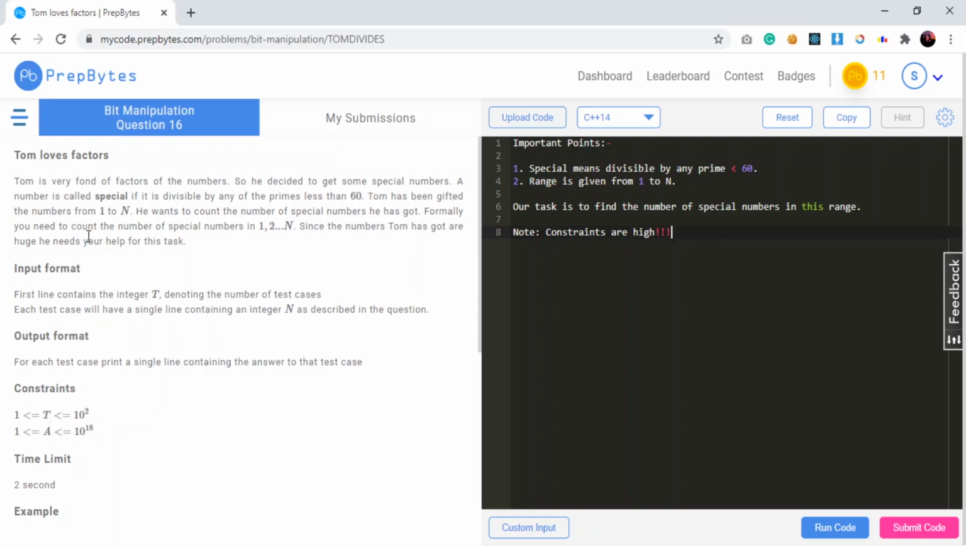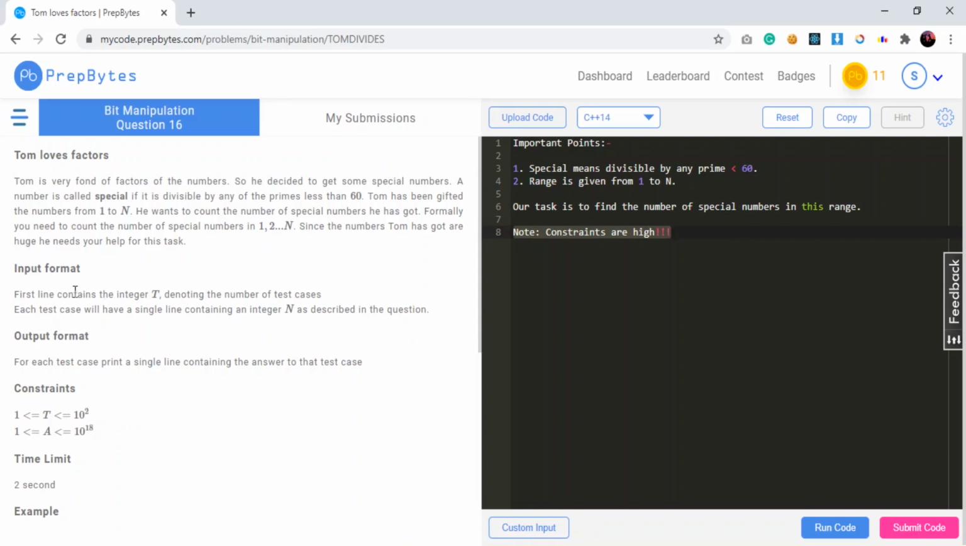Formally, you need to count the number of special numbers in this particular range 1, 2, 3, 4 up to n. So this is the gist of this problem statement. Since the numbers Tom has got are huge, he needs your help for this particular task. There is another note over here that constraints are high. And our task is to find the number of special numbers in this particular range.